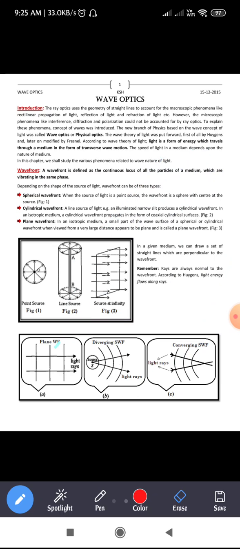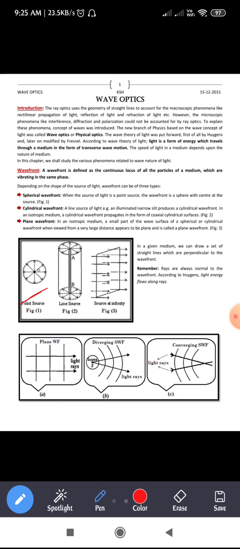So next it is regarding the plane wavefront. In an isotropic medium, a small part of the wave surface of a spherical or cylindrical wavefront, when viewed from a very large distance, appears to be plane and is called a plane wavefront. Let us take an isotropic medium, a small part of the wave surface of a spherical or cylindrical wavefront.